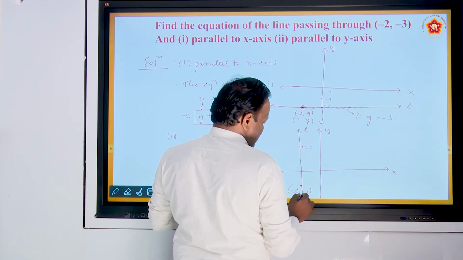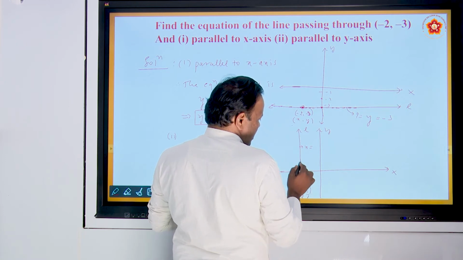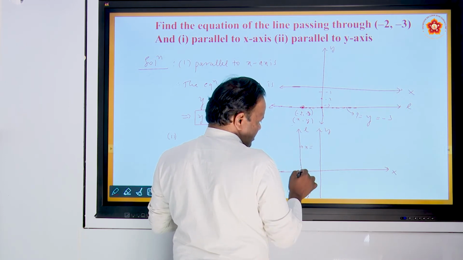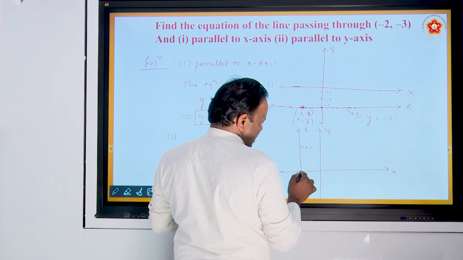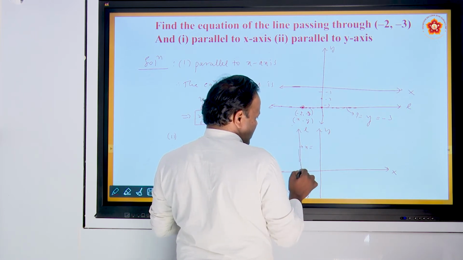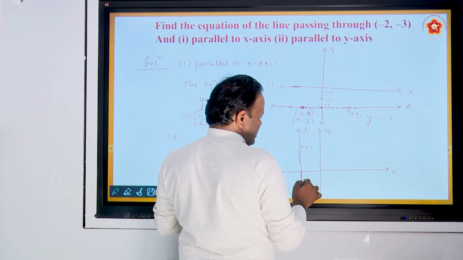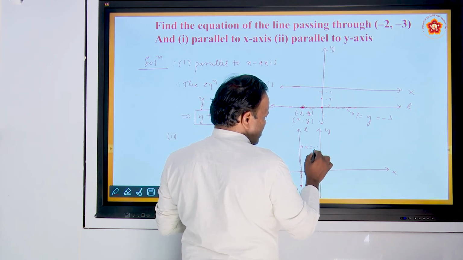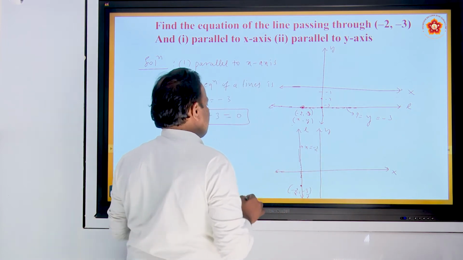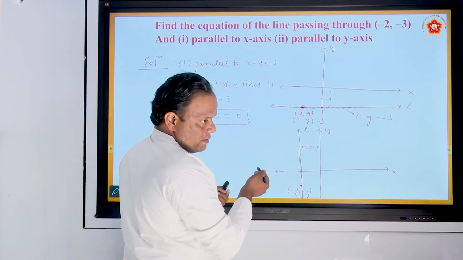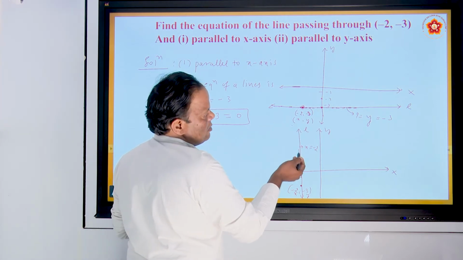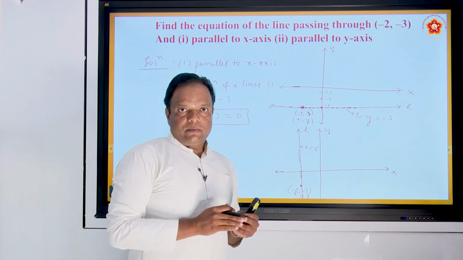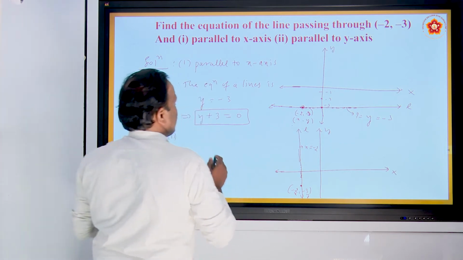This is x, this is y. X is nothing but -2. Here y varies, downside y is negative, upside y is positive, y is 0 here. But for any point on this line, x is fixed, that is x equals -2. Correct? The equation of the line L is x equals -2. The line is parallel to the y-axis.